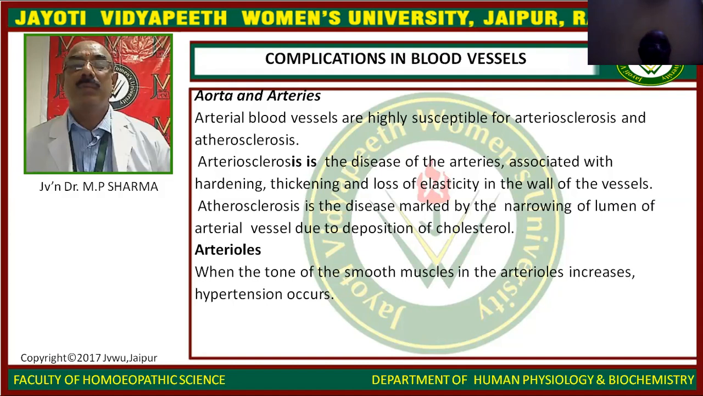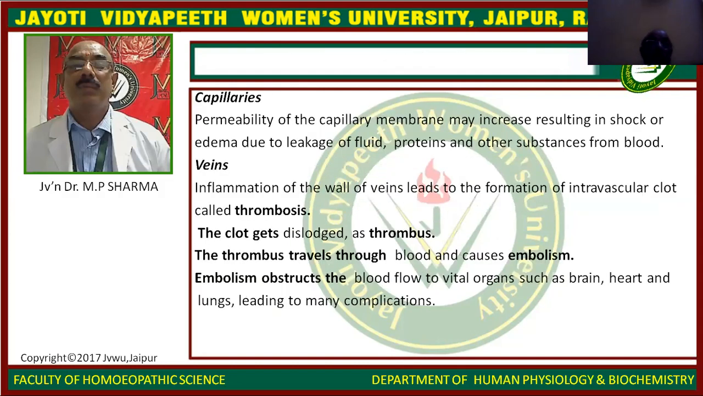Arterioles: when the tone of the smooth muscle in the arterioles increases, hypertension occurs. Capillaries: permeability of the capillary membrane may increase during shock or edema due to the leakage of fluid, proteins and other substances from blood. Veins: inflammation of the wall of veins leads to the formation of an intravascular clot called thrombosis. The thrombus may dislodge and travel through the blood and cause embolism. Embolism obstructs the blood flow to vital organs such as brain, heart, and lungs, leading to many complications.